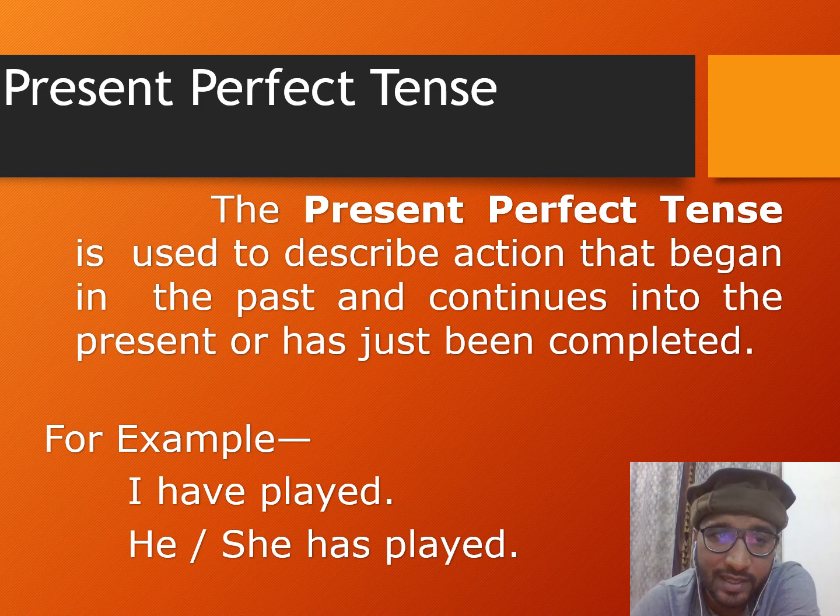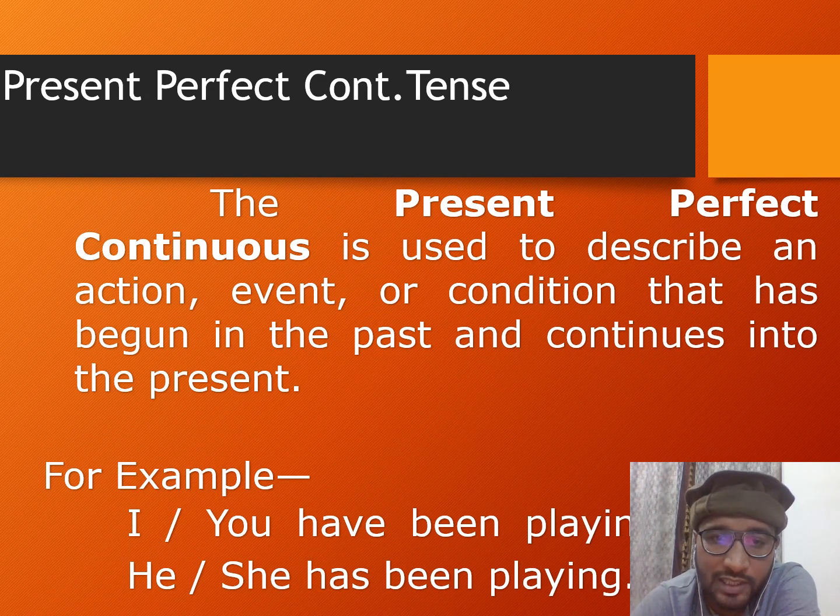Now this is the fourth aspect of present tense, which is present perfect continuous tense. As you look at the definition, the present perfect continuous is used to describe an action, event, or condition that has begun in the past and continues in the present, or still continues at the moment. For example, I have been playing cricket since morning. She has been playing cricket for 4 hours, or he has been playing cricket since yesterday. So when we connect a past action with the present, which is continuous, in that case we use present perfect continuous tense.